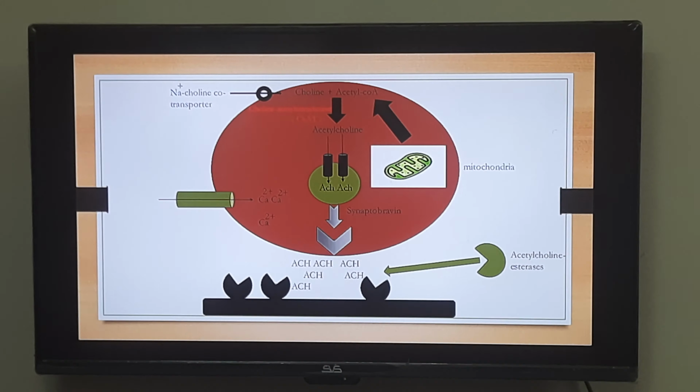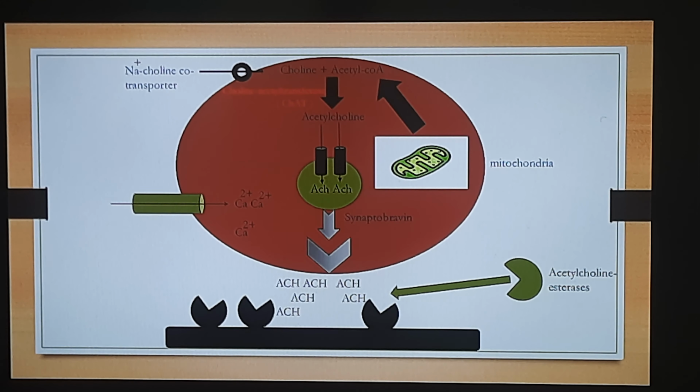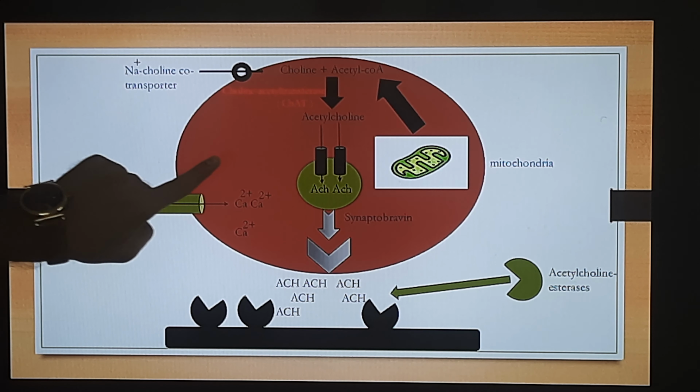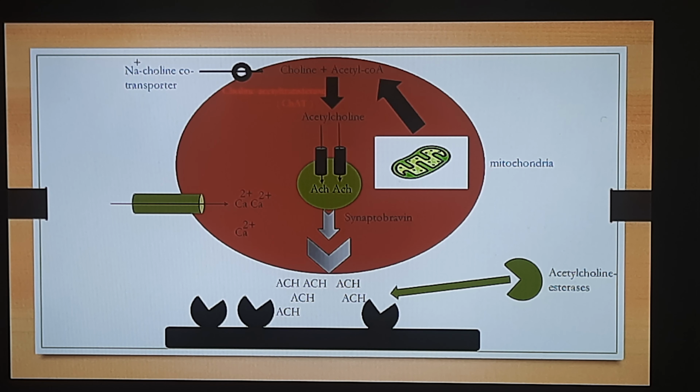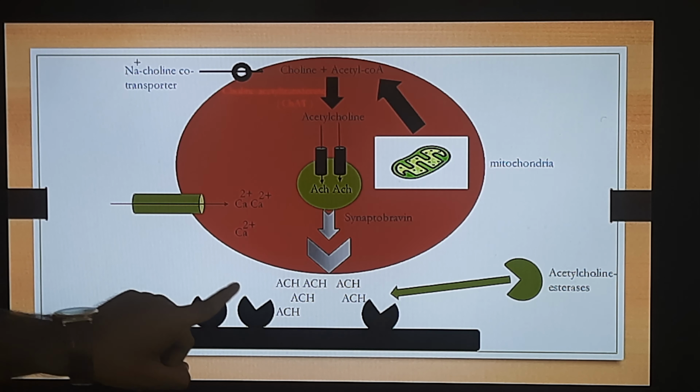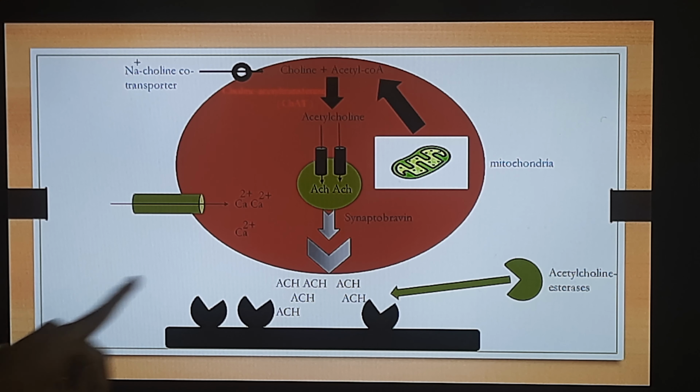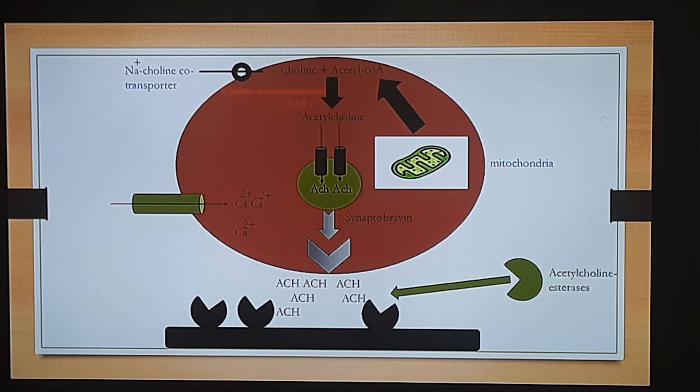Now here is the pictorial representation of our acetylcholine. हमने previous video lectures में discuss किया था कि how this acetylcholine is getting synthesized, how this acetylcholine is getting stored, and ultimately how this acetylcholine is getting released. Now whenever this acetylcholine is getting released, this acetylcholine will work on different muscarinic receptor, and ultimately it will show its activity. Now what do we understand by the concept of acetylcholine esterases?